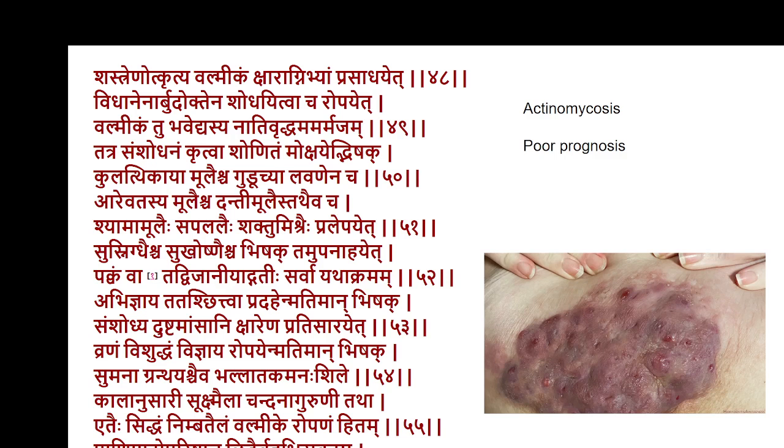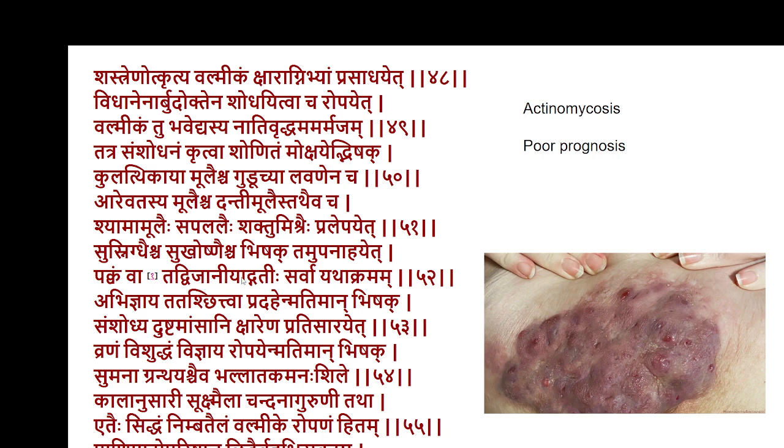Valmika is very much like actinomycosis, where there would be multiple sinuses and the condition becomes chronic. Even now, the outcome of actinomycosis and suppurative hidradenitis is poor, and the treatment protocol would be either excision and then maybe a specific antibiotic treatment. Prognosis is poor. Sushruta has suggested different treatment options. One option would be Shastrena Utkritya, excision, or another option is to identify the tracts, and the tracts have to be excised, which again is practically very difficult, but still that's one of the options which may be suggested.